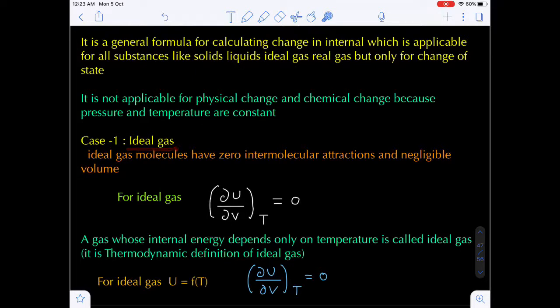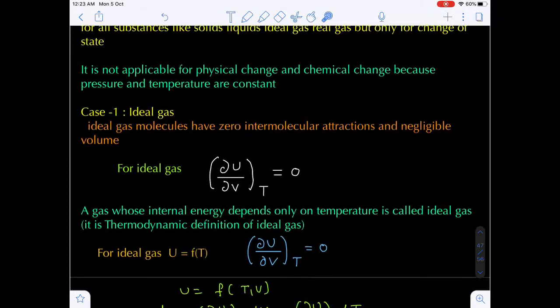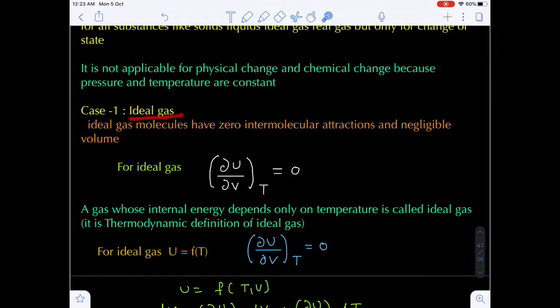Case 1, suppose I am considering the ideal gas. In case of an ideal gas, the molecules have zero intermolecular forces of attraction. What is the definition of an ideal gas? A gas which obeys all gas laws under the given conditions. The second definition: a gas which has neither attractive nor repulsive forces. And one more definition: the gas whose molecular volume is negligible compared to the total volume of the container. So there are different types of definitions of an ideal gas.